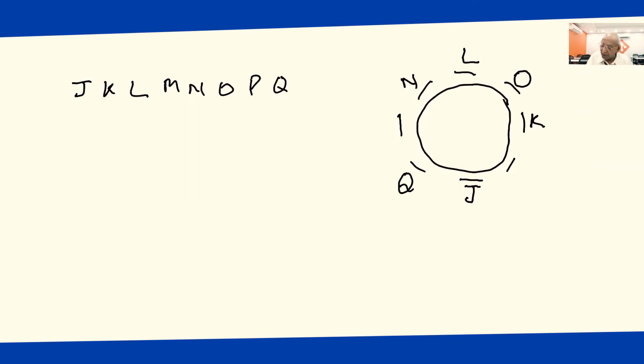So that means there must be some position on this side of K. So many positions on this side of K, they must be available. If I mark K somewhere here, then so many positions will not be available on this side. So I am marking K somewhere on this side.